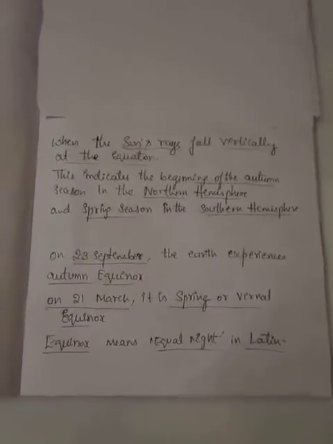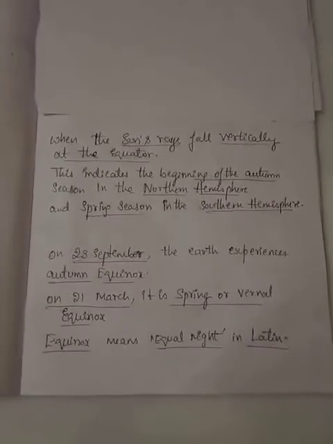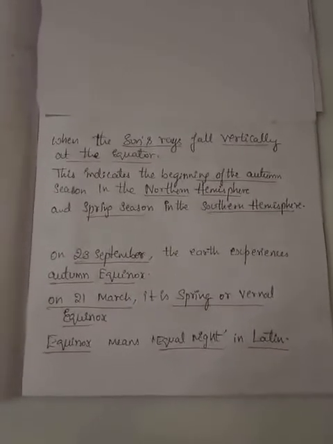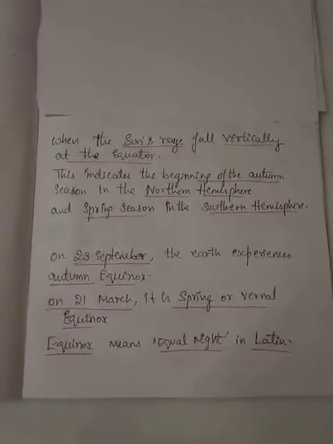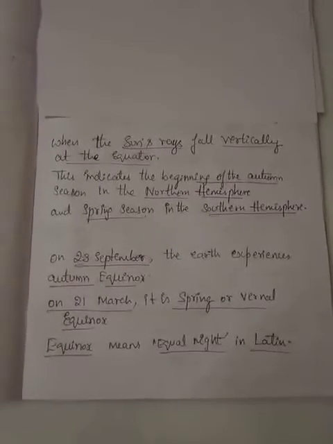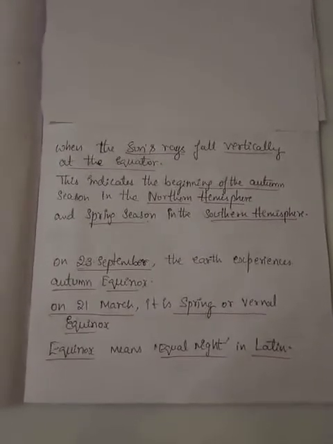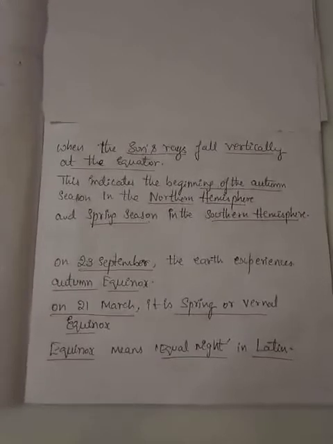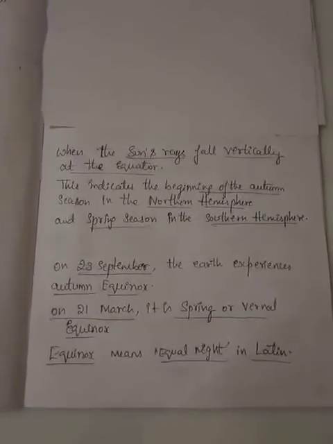So now children, coming to one more point, due to the changes of the revolution of the earth, when the sun rays fall vertically at the equator, it indicates the beginning of the autumn season in the northern hemisphere and the spring season in the southern hemisphere.